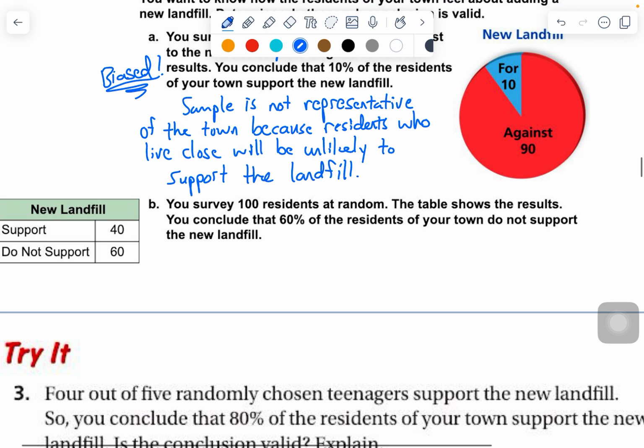Okay, so now part B, we're going to survey 100 residents at random. Good, 100's a big number. Some of you might be asking yourself, like, well, what's too small? It depends on the size of the actual population. So, for example, if you were surveying this class period, second period, a pretty good sample is probably going to be somewhere between 5 and 10 students. It doesn't have to be that big. If you want to survey Jones Middle School, well, you're going to need a bigger sample than just 5 to 10 because there's more kids. So it's hard to say what's a good size. For a town, 100 residents is pretty good.